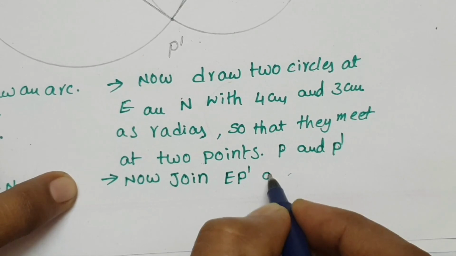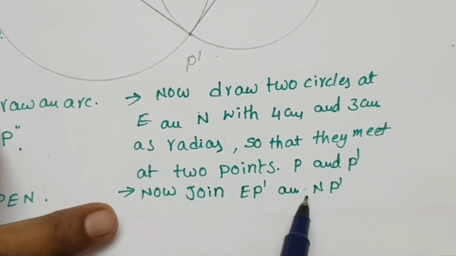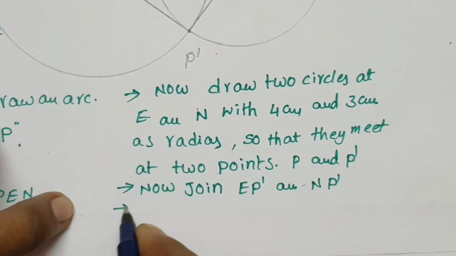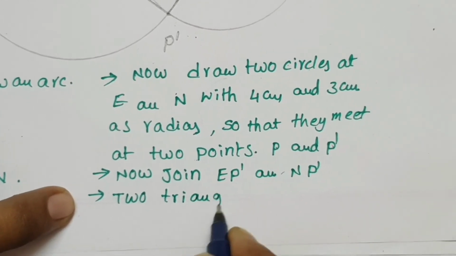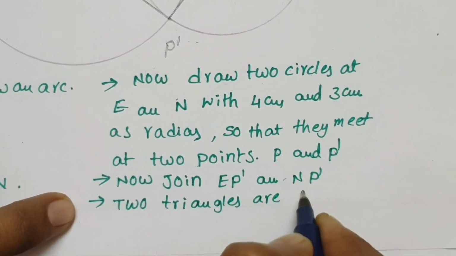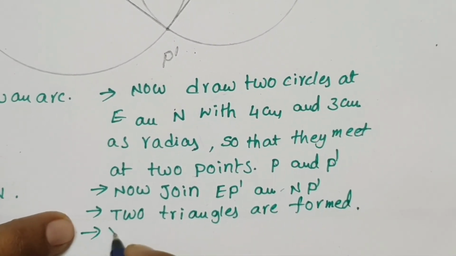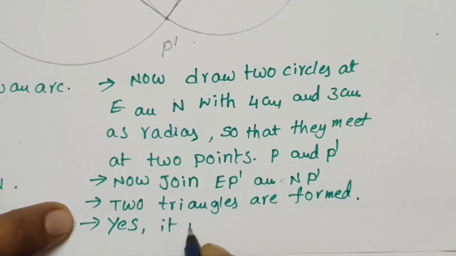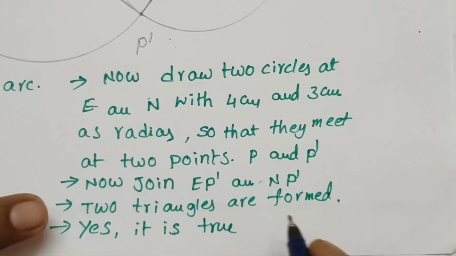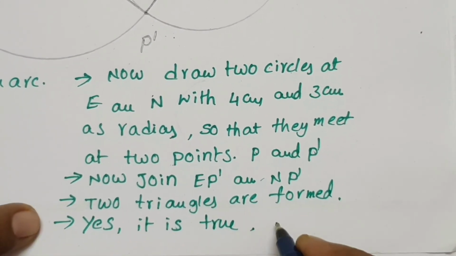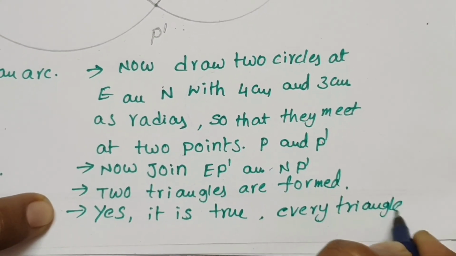Now join EP dash and NP dash. Understand here? EP dash and NP dash. So here two triangles are formed. Finally, the last point: yes, it is true in case of every triangle.